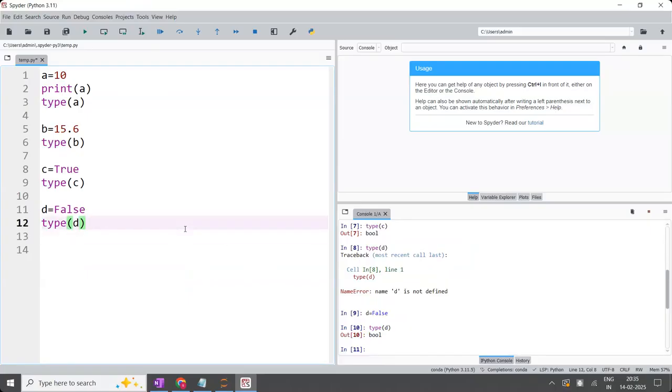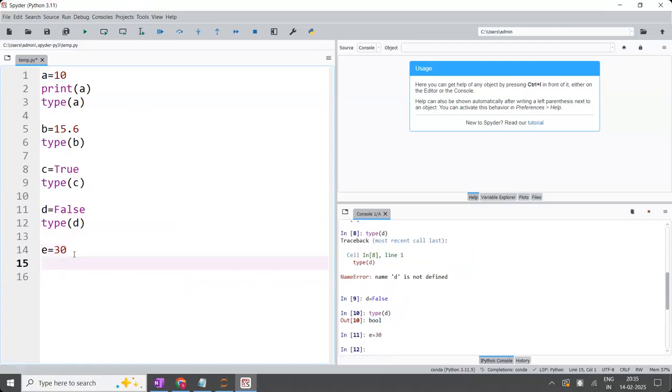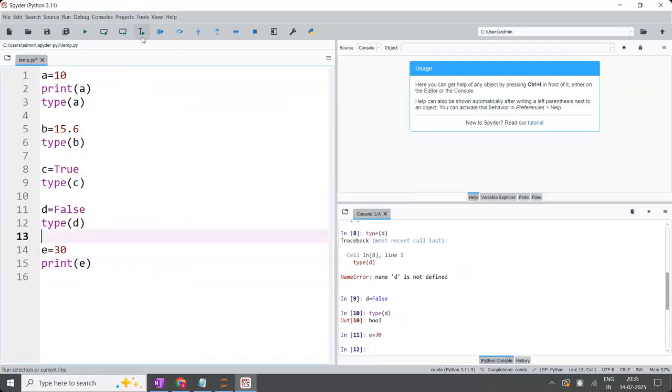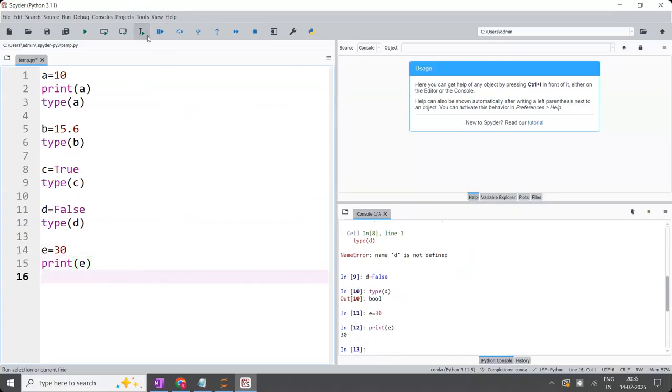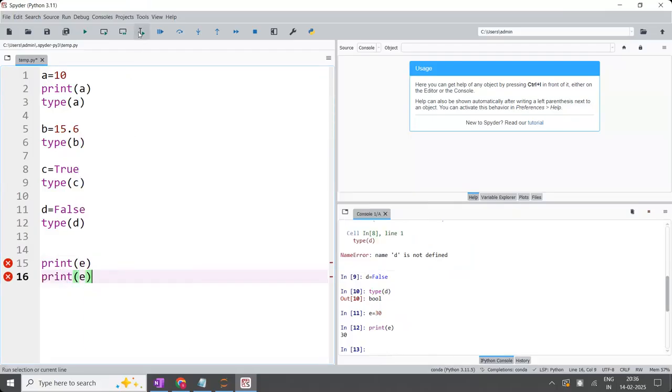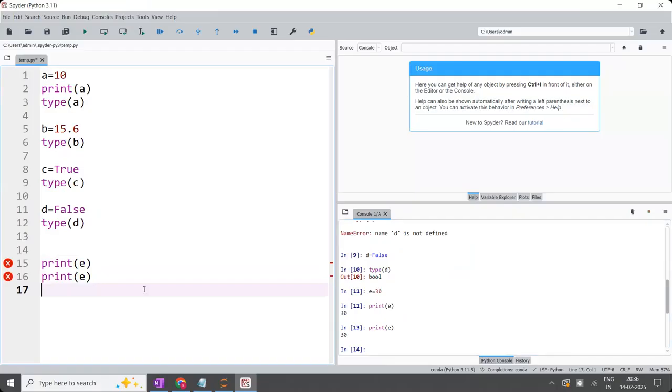Okay. Now, the next question would be like this. E is equal to 30. Now, print E. After printing E, what is the answer? Print E means it is going to give the output as 30. Is everyone clear now? Now, here I am deleting the E. E was deleted, now the E letter is not available there. Still, I am printing E one more time, executing again. After executing this, still 30 is given. How is it possible? E was deleted, no, sir.